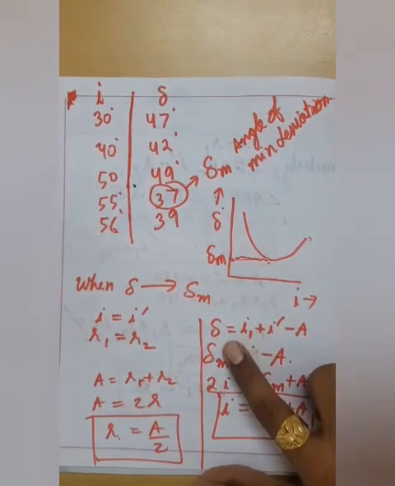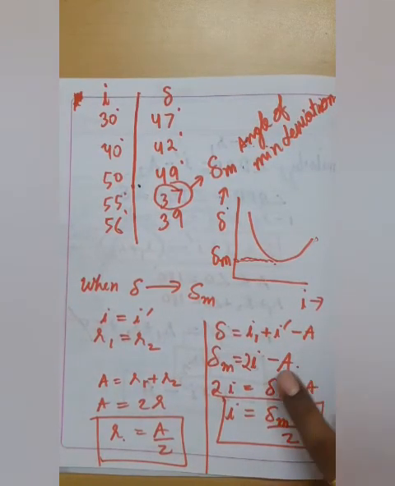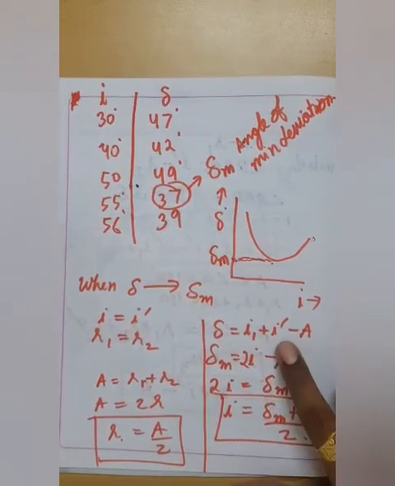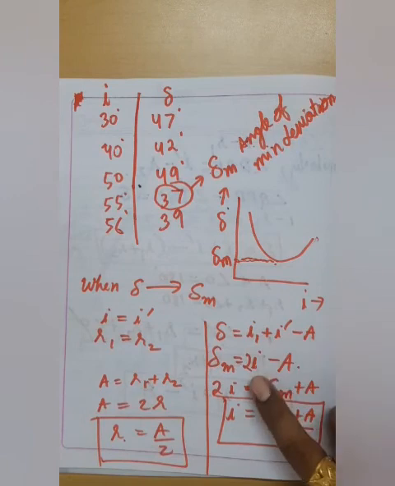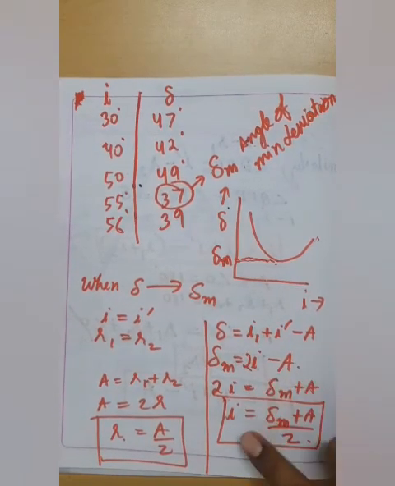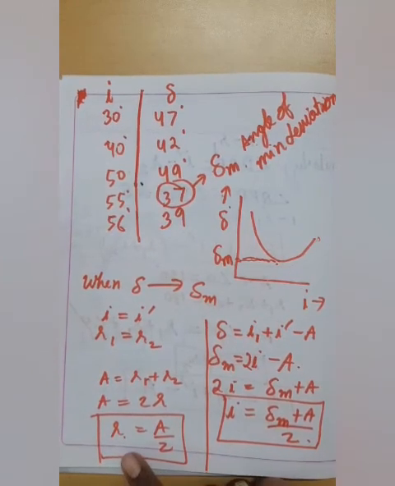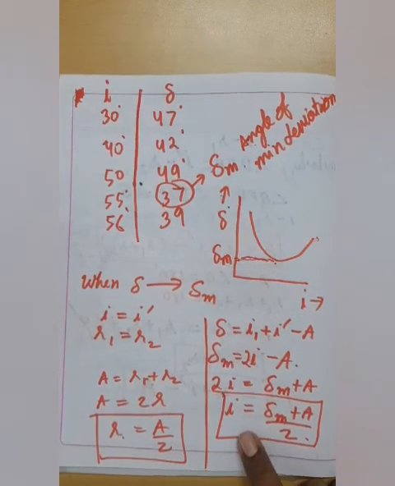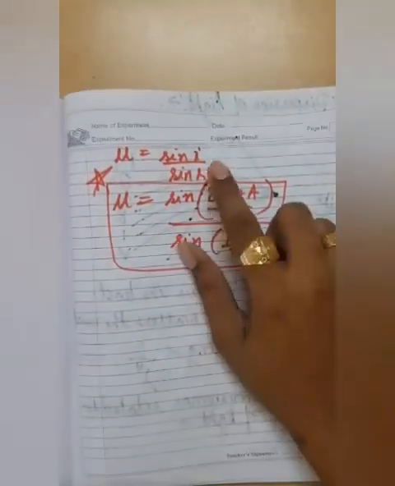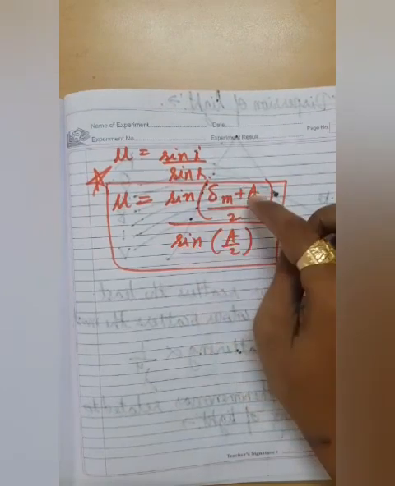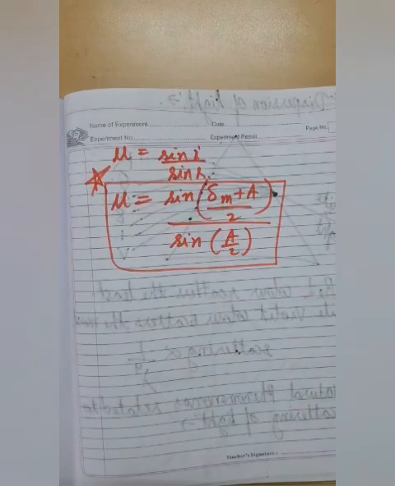Then also we have this equation delta is equal to I plus I dash minus A. Okay, in place of I and I dash we can write simply I, so this would become I plus I, which is 2I. Now if we put I as a subject, it would become delta M plus A by 2. So we have the value of angle of incidence and angle of refraction. So now we can apply Snell's law. As per Snell's law, mu is equal to sin I upon sin R. If we put all the values over here, that is the value of I and R, then we would get the expression for refractive index.